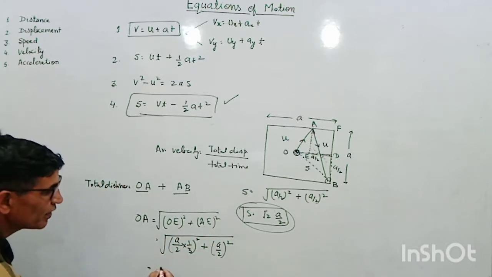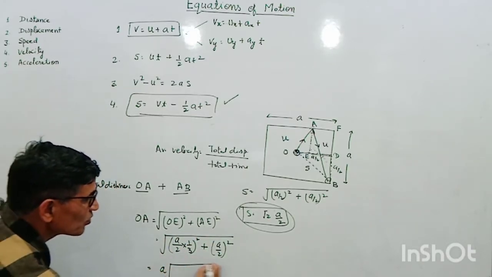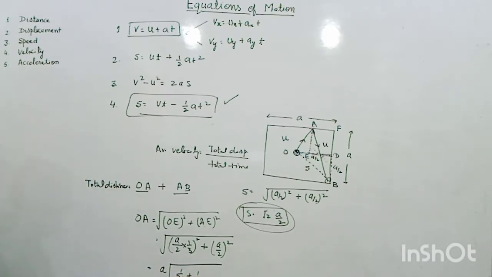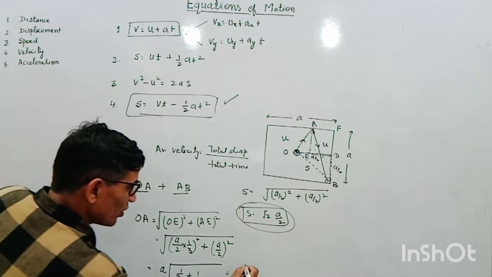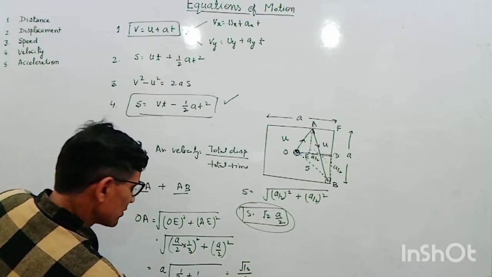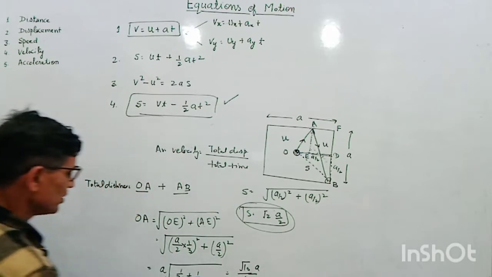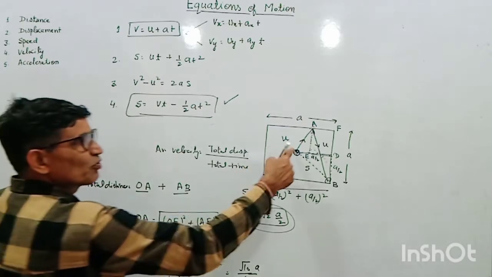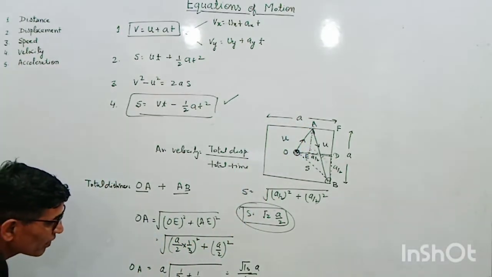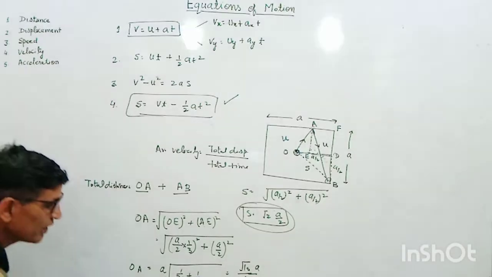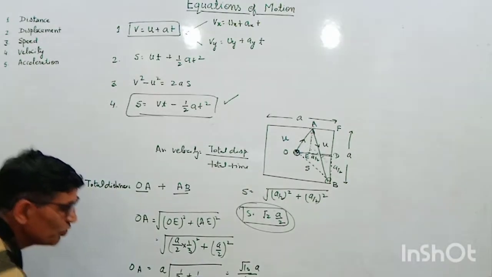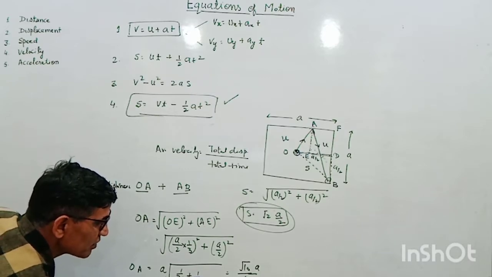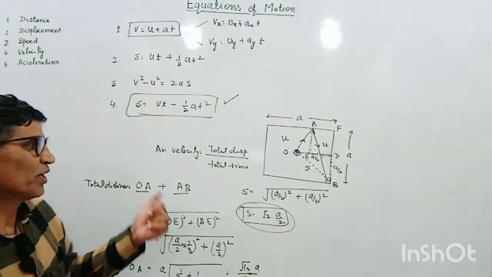If I calculate it, a is taken outside. This will be 1 by 36 plus 1 by 4, and it comes out to be root 10 divided by 6 into a. This is the distance from O to A. And what is the time taken from O to A? Suppose it is T1, that is OA divided by speed u. So it will be root 10 a divided by 6u. So this is time T1.